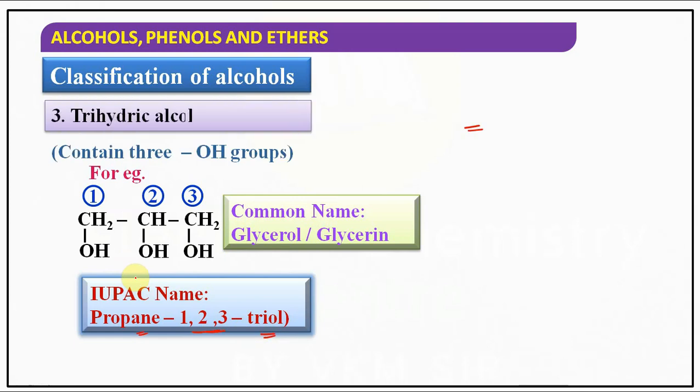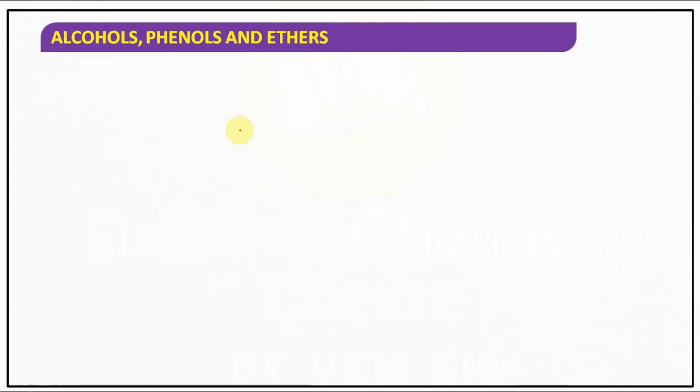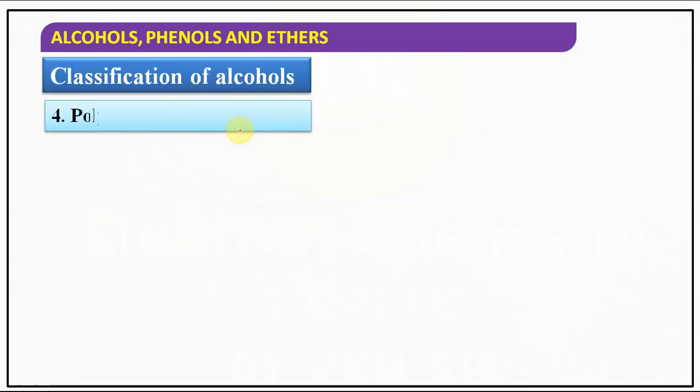So, how many OH groups does it contain? 3 OH groups are present: 1, 2 and 3. So it is an example of trihydric alcohol. Understood? So there are 3 types of alcohol we have discussed so far.